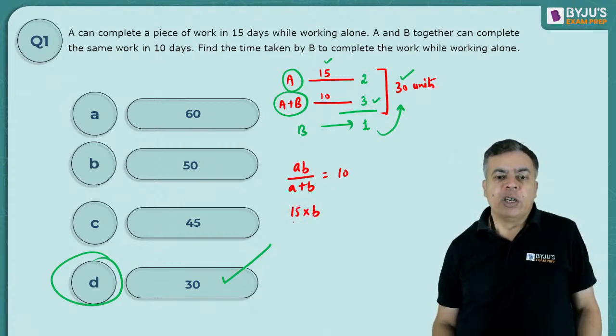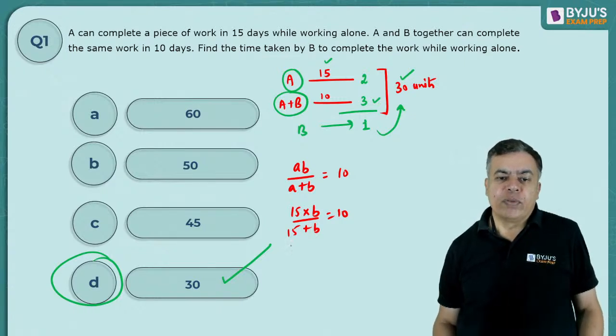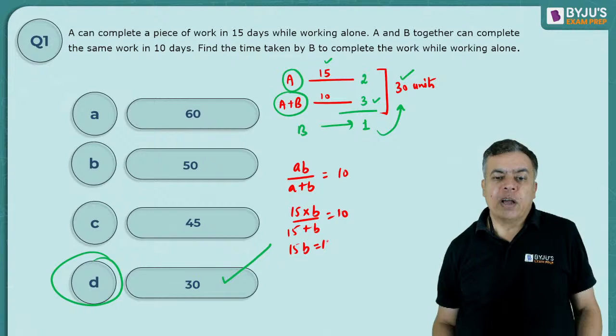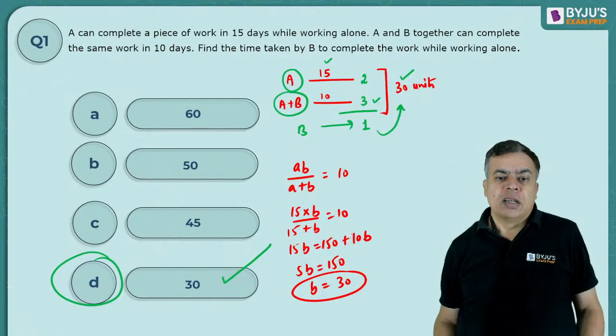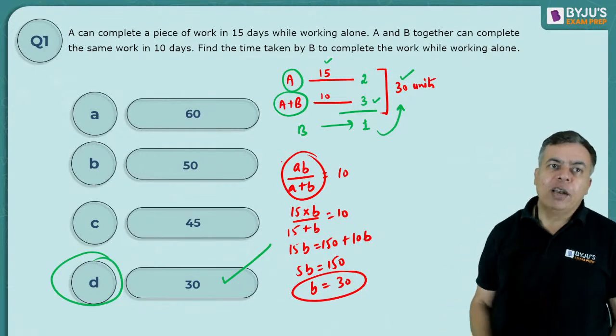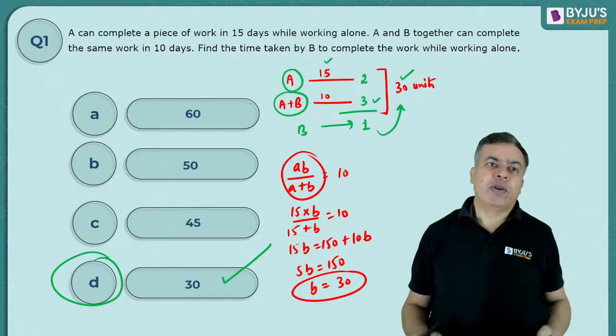So 15 into B by 15 plus B is equal to 10. That means 15B equals 150 plus 10B, or 5B equals 150, or B, the number of days taken by B, is 30. But this formula, when the values are bigger, will become difficult.